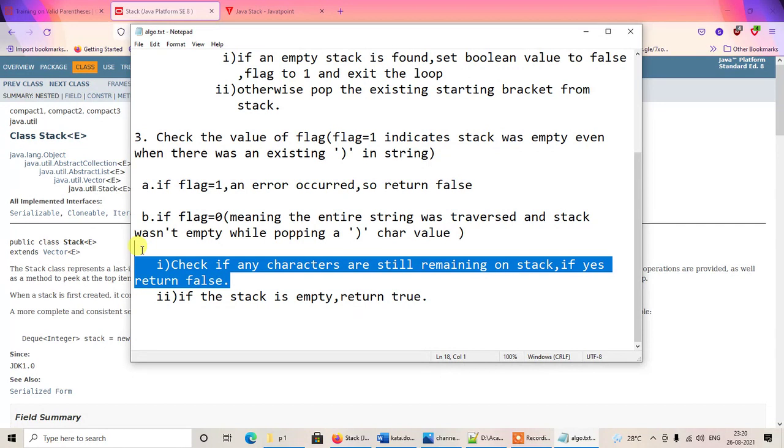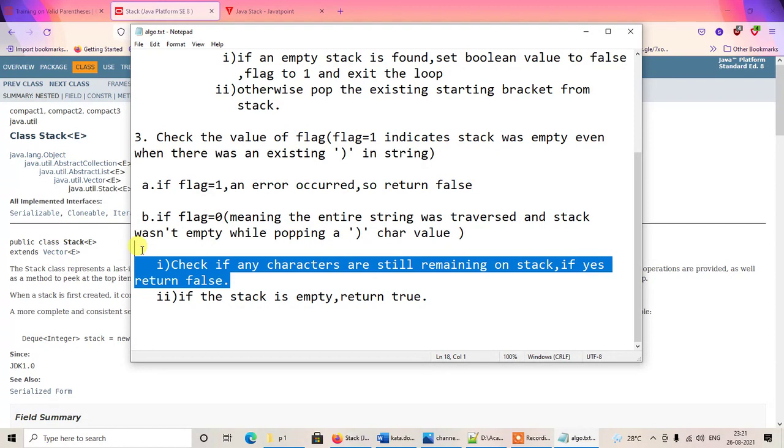And the second possibility is that the stack is completely empty, that is, there are no remaining opening brackets or starting brackets in the string. So this indicates that for every opening bracket there was an associated closing bracket. The stack was empty, and there are no remaining values in the stack. That means all the opening brackets that had been pushed to the stack have been popped out. So the stack is empty and we can return true.